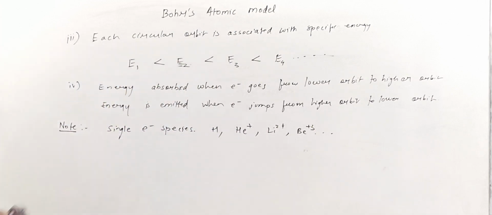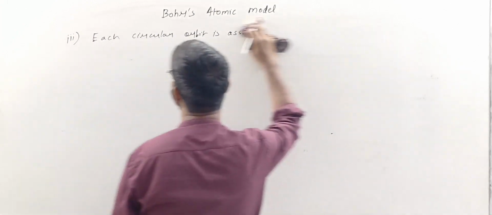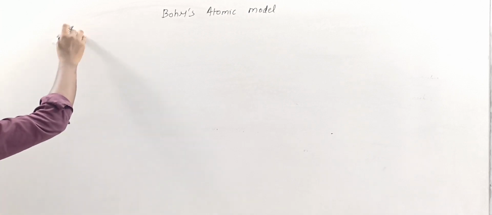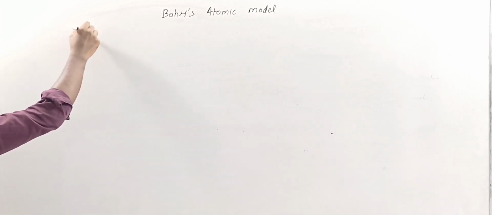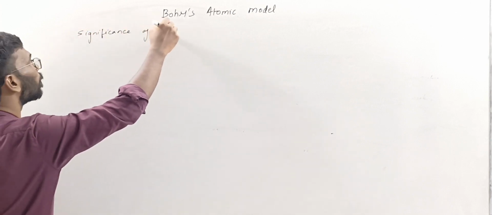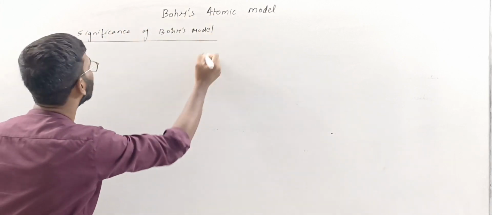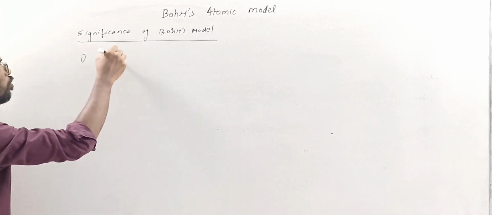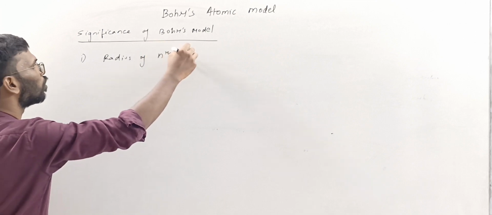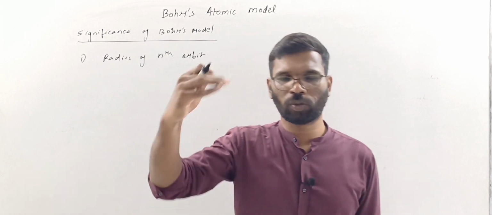Now, significance of Bohr's model. First is the radius of the nth orbit. n is the principal quantum number or orbit number, 1, 2, 3, 4, that way.